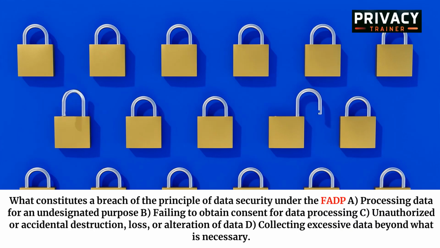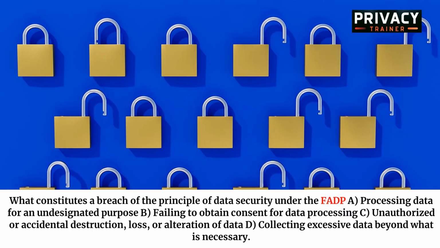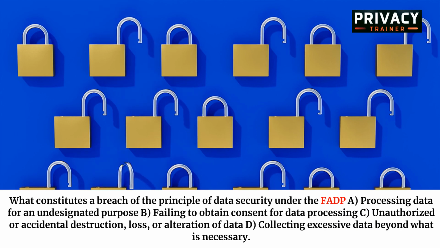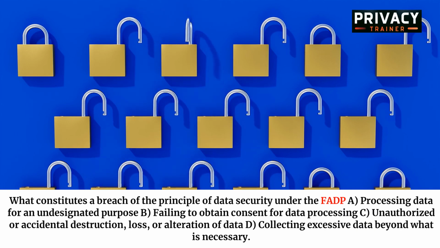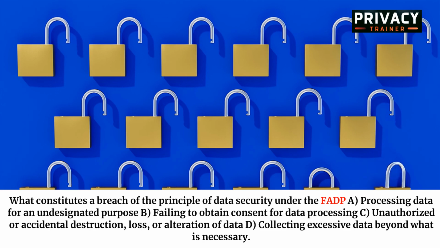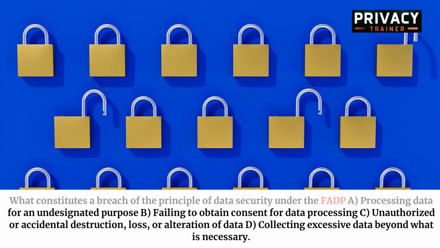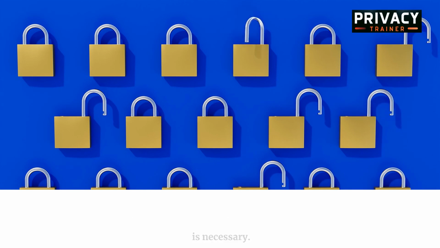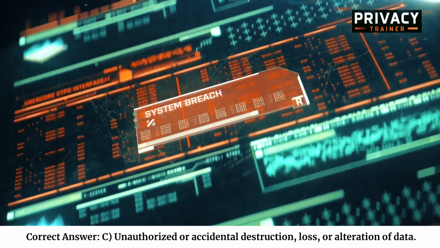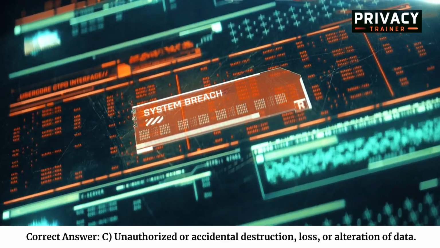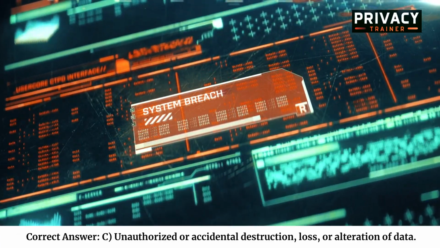What constitutes a breach of the principle of data security under the FADP? A. Processing data for an undesignated purpose. B. Failing to obtain consent for data processing. C. Unauthorized or accidental destruction, loss, or alteration of data. D. Collecting excessive data beyond what is necessary. Correct answer. C. Unauthorized or accidental destruction, loss, or alteration of data.